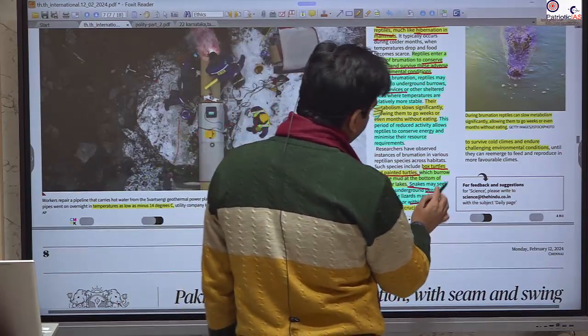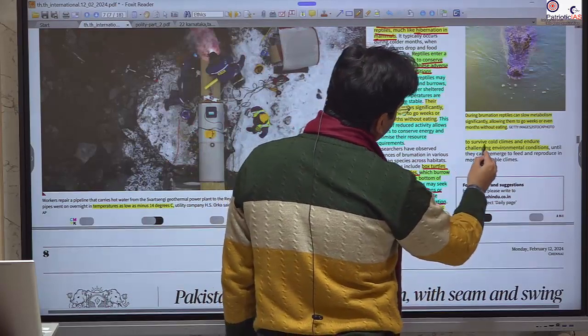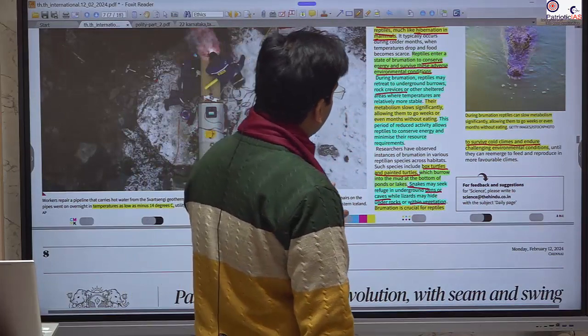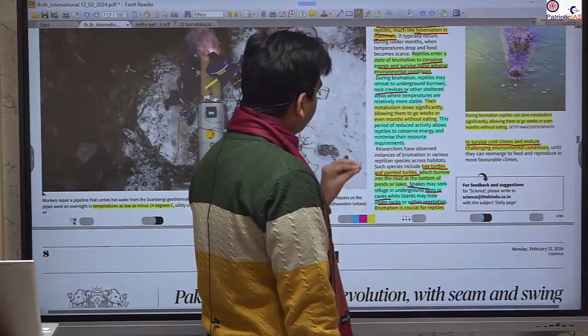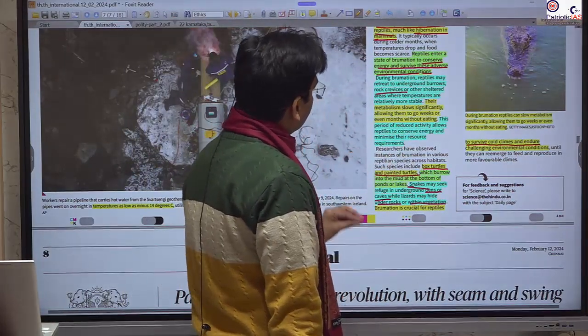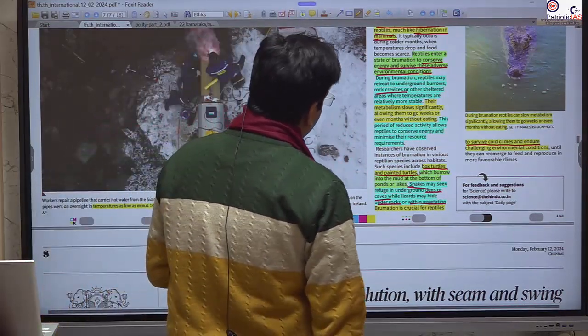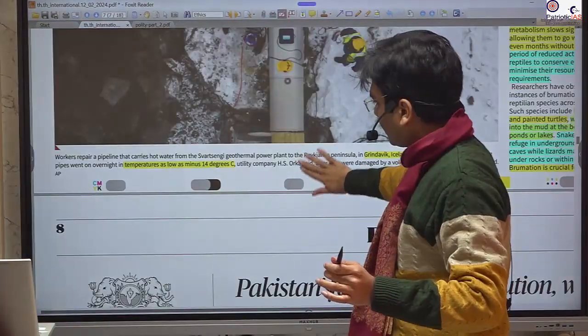So this brumation is crucial for survival during the cold climate. And that's why they will not be able to predate on their food chain. Okay, so this is all about that.